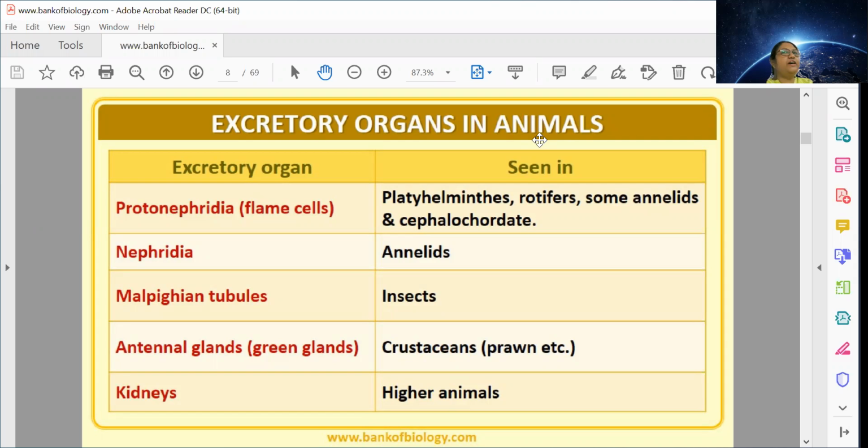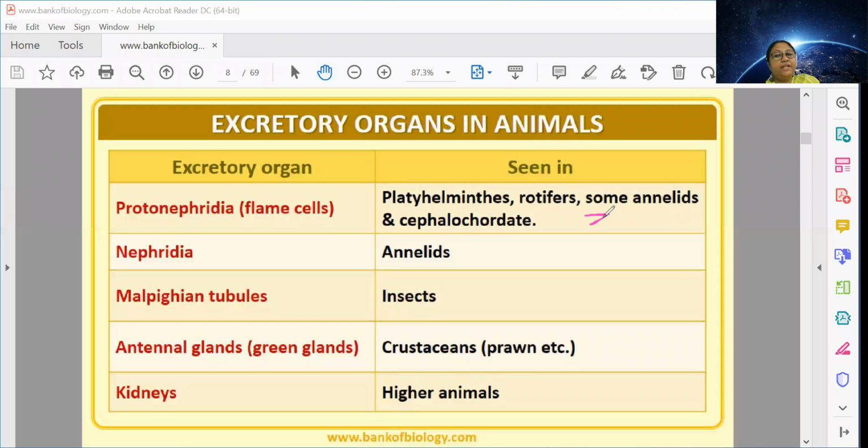In their body, they have pores where flame-like structures or extensions are there. These extensions are present inside the body, and they will collect the waste or the excretory substance which is removed by the pores. So if I have a look into the flame cell, they have a structure like this.